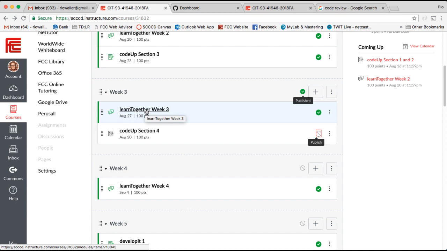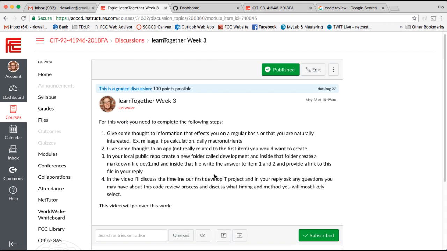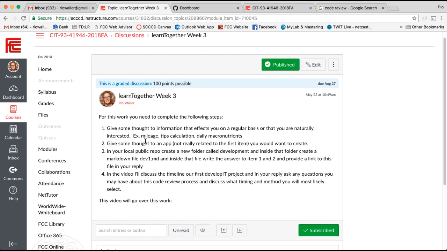Okay, and so on this Learn Together, what I'm going to have you do is actually consider the idea of what you're going to develop. And here's what I want you to know: you're going to actually develop 2 things, 2 different types of applications. And that's what the write-up here talks about: give some thought to information that affects you on a daily basis or that you naturally are interested in. Here are examples: mileage, tip calculations for me, daily macronutrients, right?